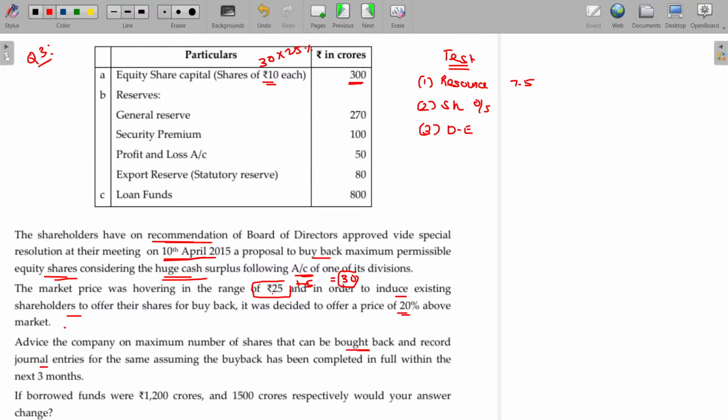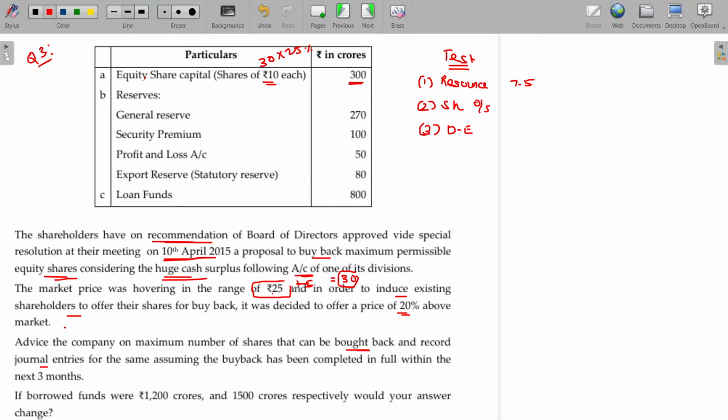Okay, we'll see those journal entries later on. Journal entries are very simple. So our requirement is to determine what the maximum permissible buyback is. Net worth. What is the net worth here?